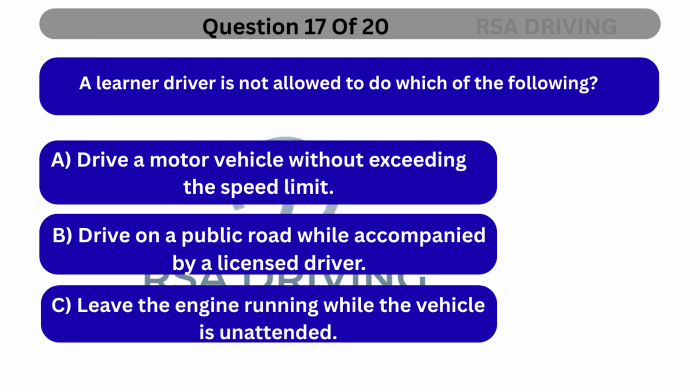Question 17. A learner driver is not allowed to do which of the following? A. Drive a motor vehicle without exceeding the speed limit. B. Drive on a public road while accompanied by a licensed driver. C. Leave the engine running while the vehicle is unattended.